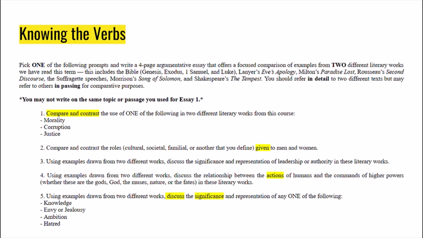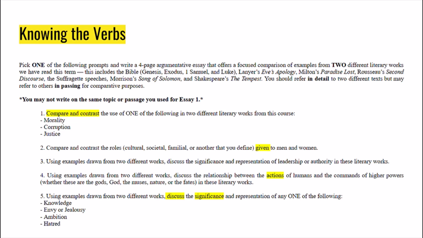Okay, let's look at the verbs. First, we have compare and contrast. This has to be a little bit deeper than surface level, but you do have to consider what are the similarities and the differences between the texts and the ideas that you're looking at. This is where analysis would really come in handy.